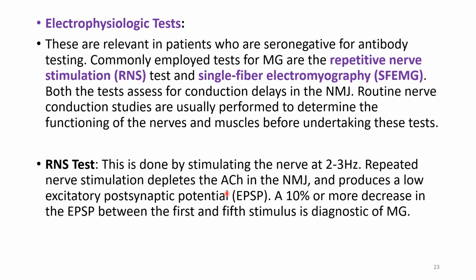It depletes the acetylcholine in the NMJ and produces low EPSP, that is low excitatory postsynaptic potential. A 10% or more than 10% decrease in EPSP between the first and fifth stimulus is diagnostic for myasthenia gravis. So this is one test.